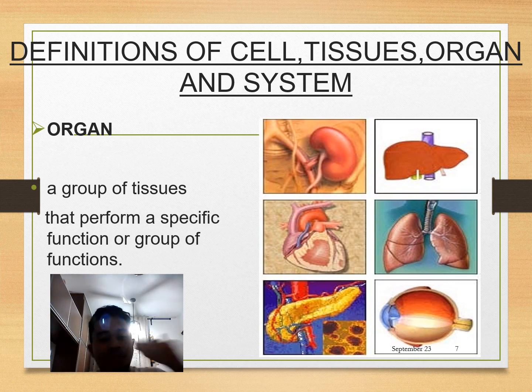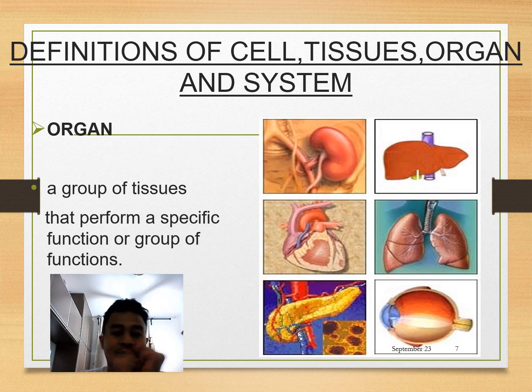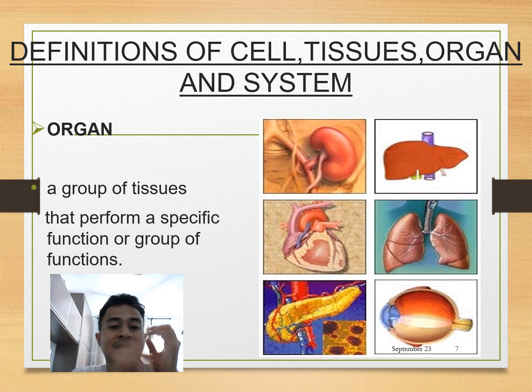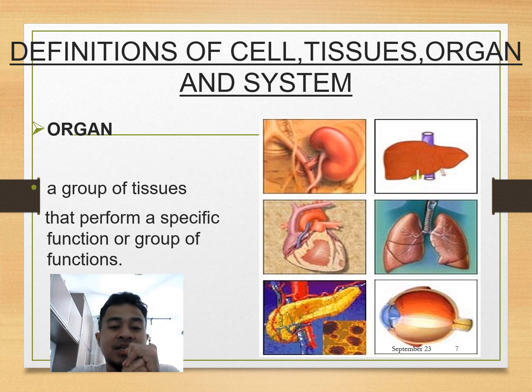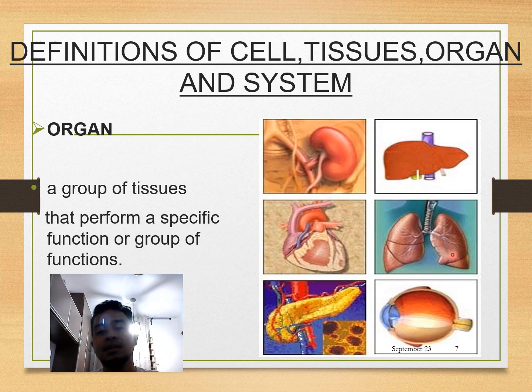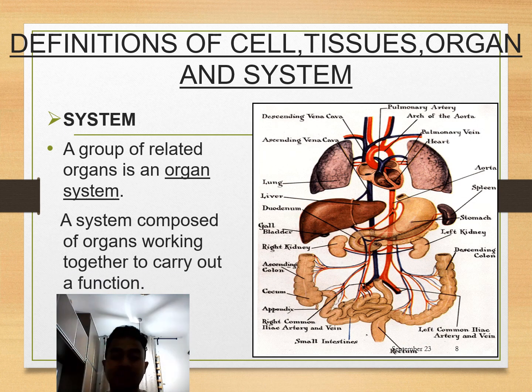After tissue, a lot of tissue makes up an organ, right? An organ is a group of tissues. Okay, this time there are several types of tissue that come together and perform a specific function or group of functions. Okay, for example, we have organs which we call kidney, liver, heart, lungs, pancreas, and so on. Okay, remember cell. After cell, we have what is it? Tissue, and organ.